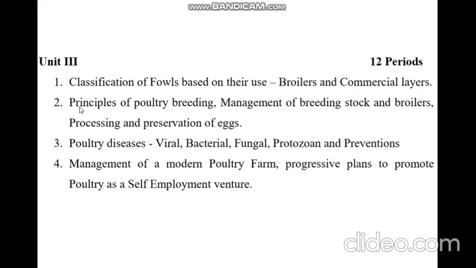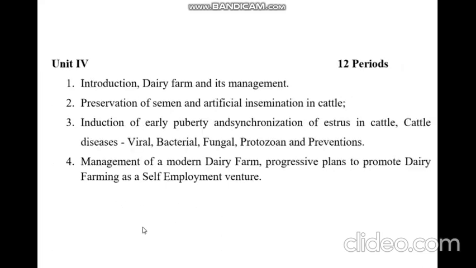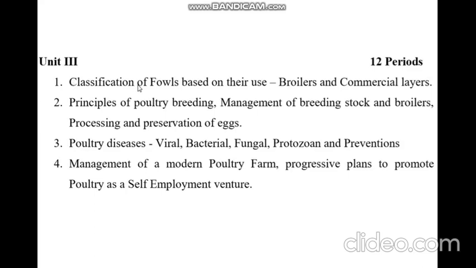If you see this from the exam point of view, these topics are very easy, but these topics are also very useful in our day-to-day life, and where people always say, what will you do with zoology, you can tell them about this, because there is a lot of scope in these two things, and there are also many applied zoology things. So you can really think about this. In the next lecture we will go step by step. We will start from unit 3, and we will start from the fowls. We will start from different breeds of fowls.